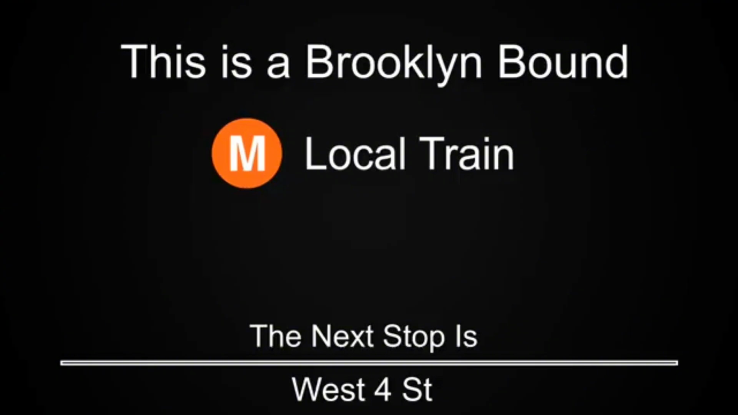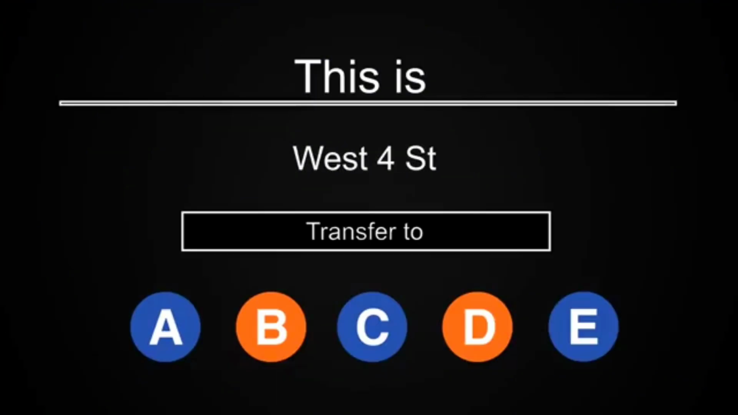This is a Brooklyn-bound M local train. The next stop is West 4th Street. This is West 4th Street. Transfer is available to the A, B, C, D, and E trains.